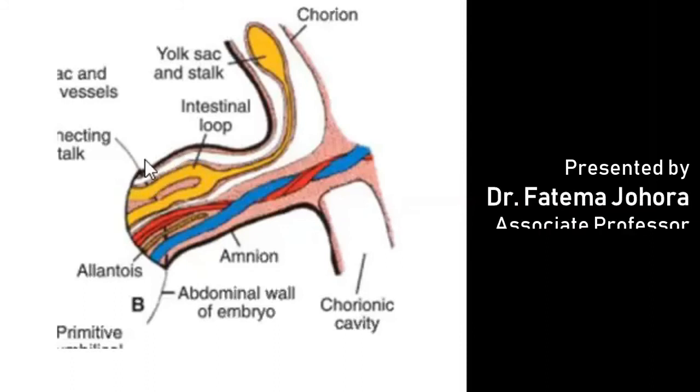It is covered by the amniotic membrane, and within this cord, this is the yolk sac, this is the vitelline duct, these are the intestinal loops, and this portion ultimately will disappear. These are the umbilical artery, umbilical vein, and this is the allantois. All these structures are present within the umbilical cord.